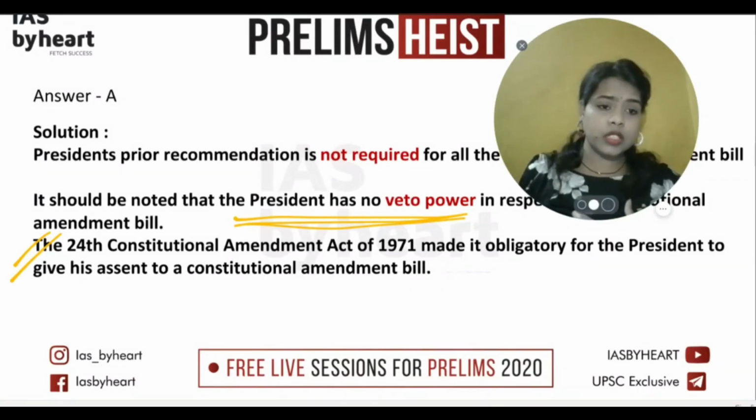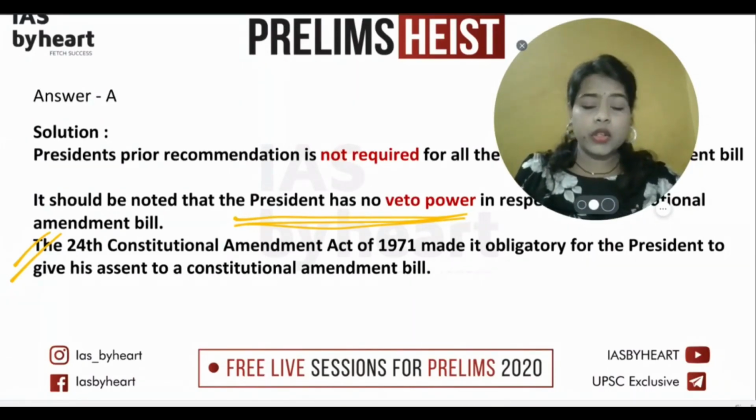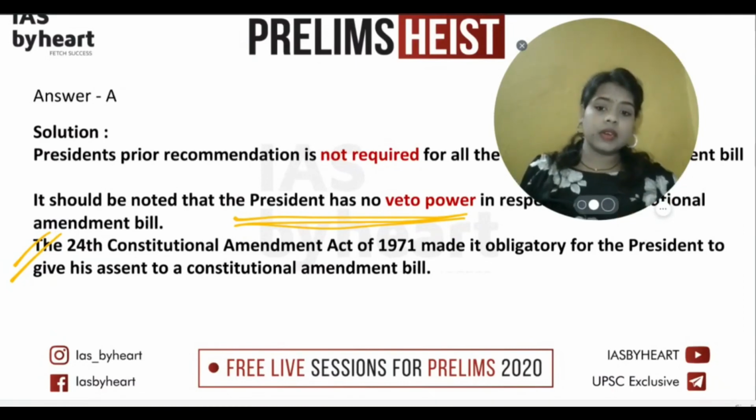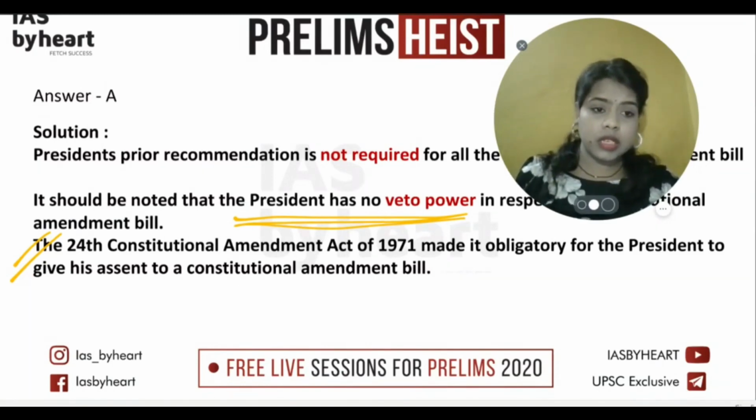Why I have asked both the statements together is that you might feel that if this is there, then the above must be there. If the above one must be there, then logically you might think that the below statement must be correct. That's not the case. After the amendment, it has become very clear that he does not have that veto power to hold it, or to use his discretionary power here.